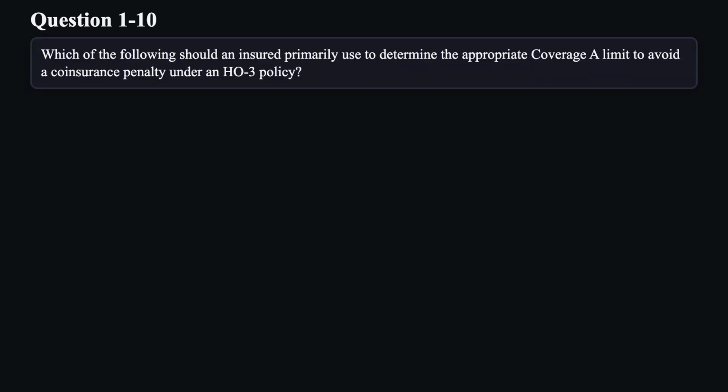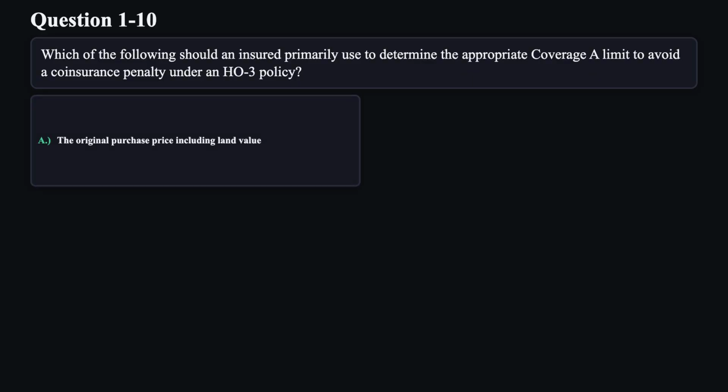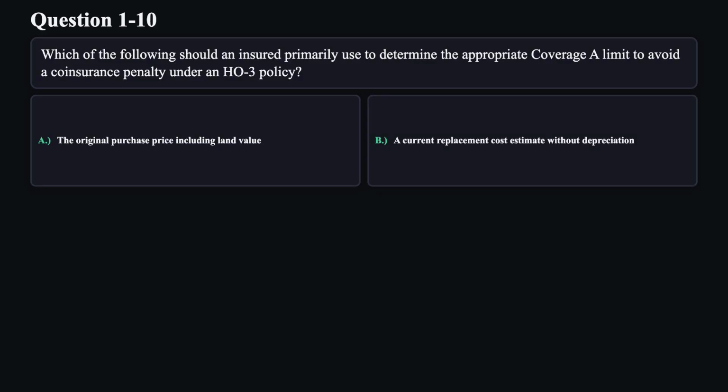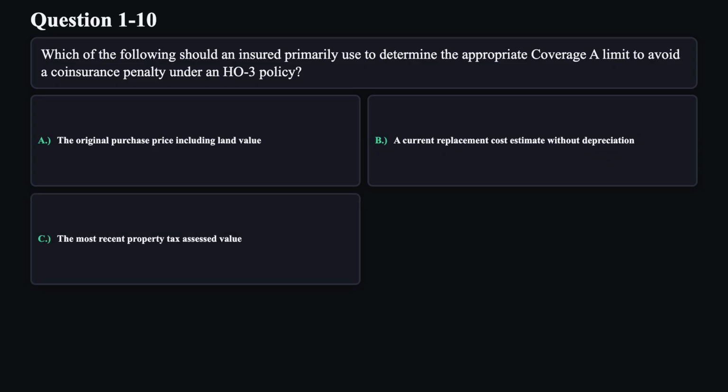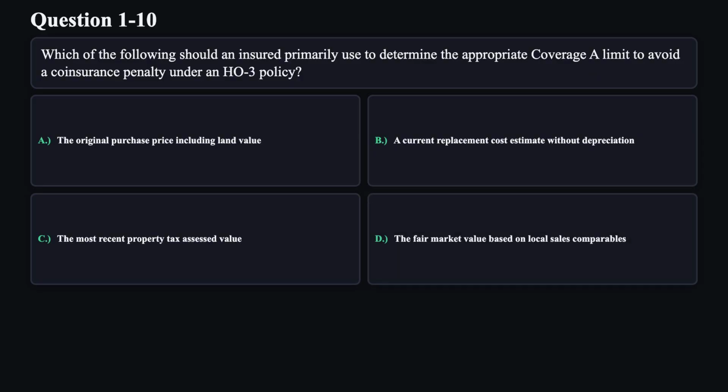Question 10. Which of the following should an insured primarily use to determine the appropriate coverage limit to avoid a co-insurance penalty under an HO3 policy? A. The original purchase price, including land value. B. A current replacement cost estimate without depreciation. C. The most recent property tax assessed value. D. The fair market value based on local sales comparables.